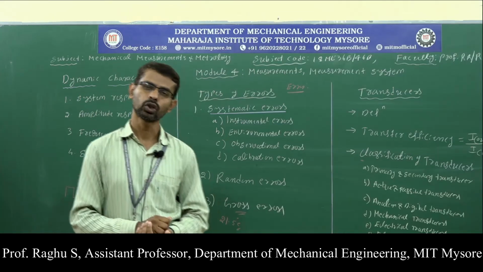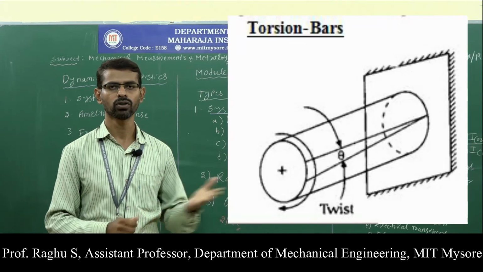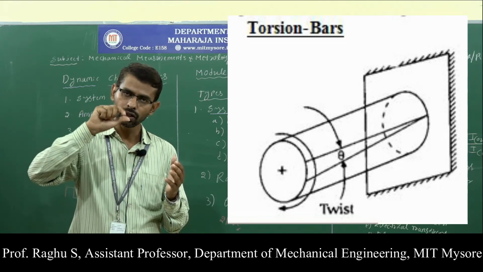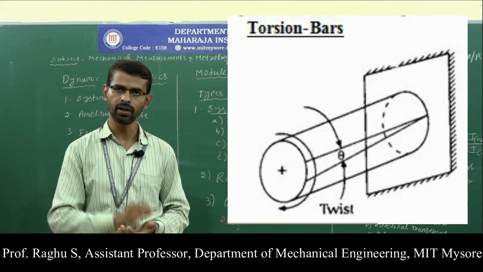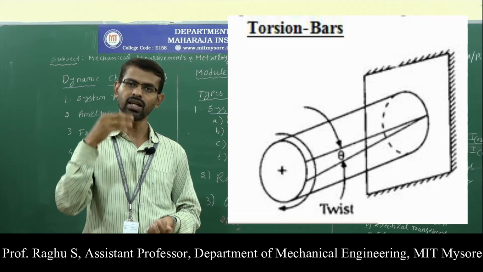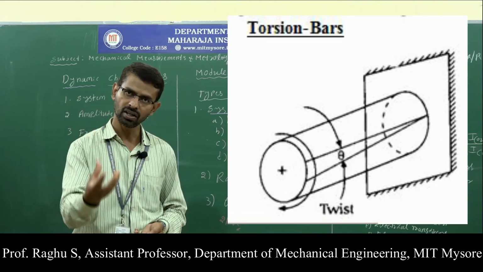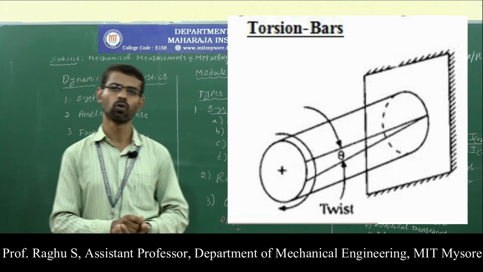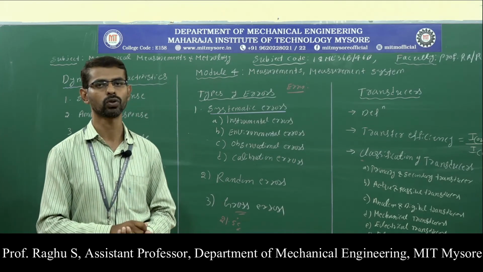Similarly, a torque sensitive element, for example the torsional bar. In the diagram you have the torsional bar. When we apply a torque at the free end of the torsional bar, it undergoes deflection. That deflection is again proportional to the applied torque, and the measured deflection can be taken as the measurement of torque. So this is about the force sensitive element and torque sensitive element.